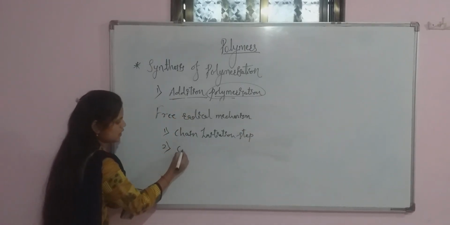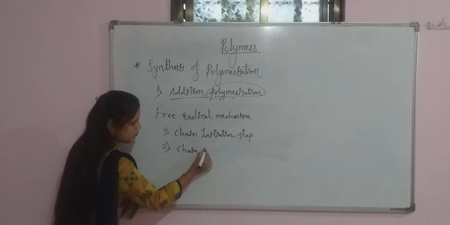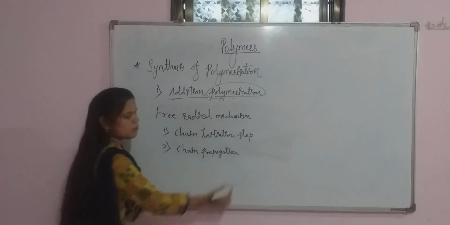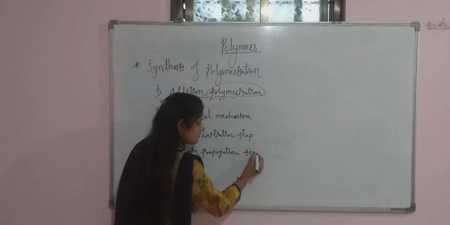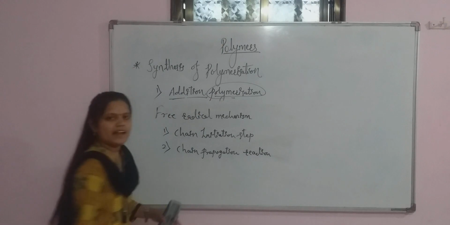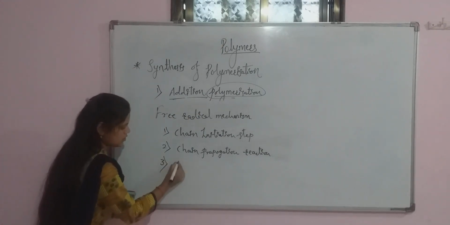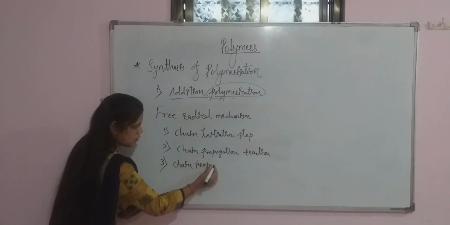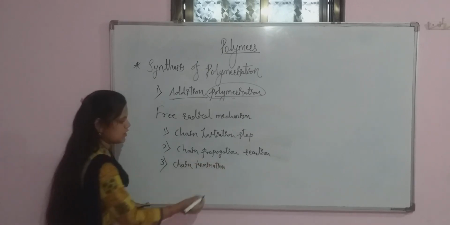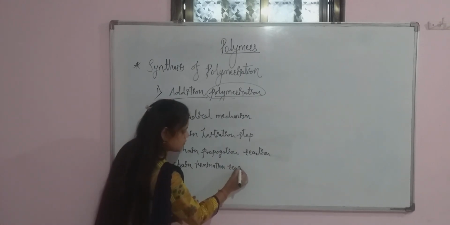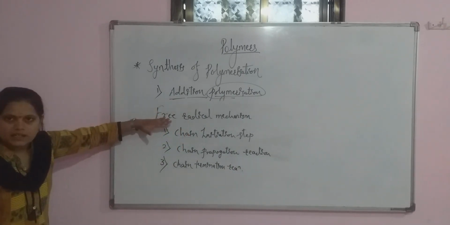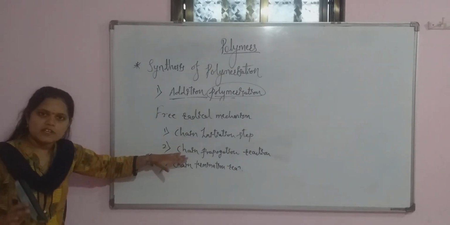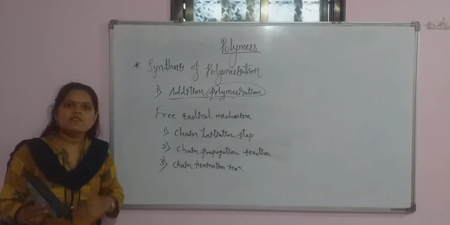Second is the chain propagation reaction. And the last is the chain termination reaction. So this free radical mechanism has three steps: chain initiation, chain propagation, and chain termination.